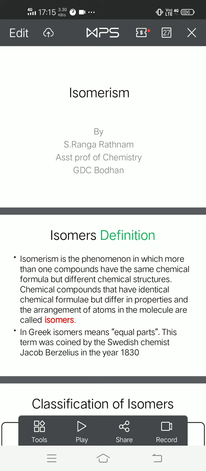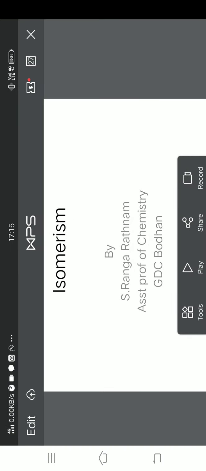Now you see, the topic isomerism is in the fourth unit, which will be covering small parts of isomerism. As per the syllabus, we will cover up. Isomerism is a phenomenon mainly covered in organic chemistry, especially related to molecules and their structure and other features of the molecules. As you can see the definition,